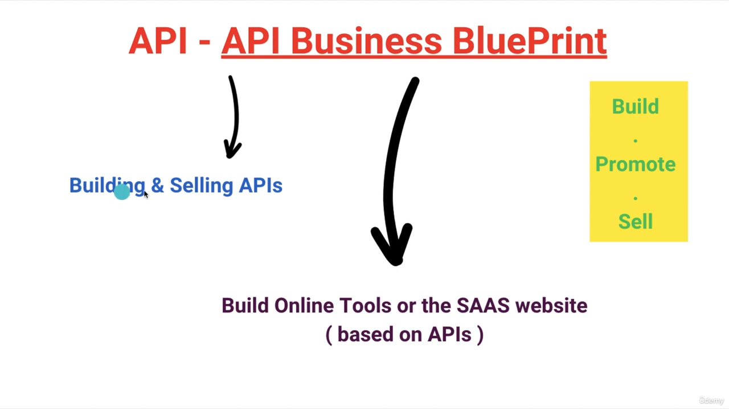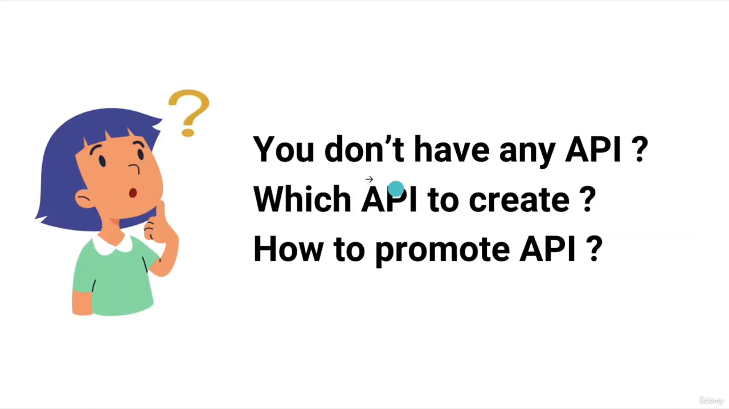By using method 1, you may face many questions as well, like you don't have any API, which API to create, how to promote, everything. These are all the doubts you will have, but do not worry, we will provide you the exact solution. Step by step, we will show you how to get ideas, which type of API to create, and how to sell that API. Each and everything will be taught to you inside this course. You just need to watch from start to end.